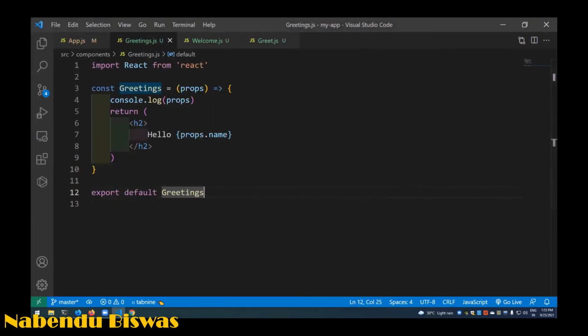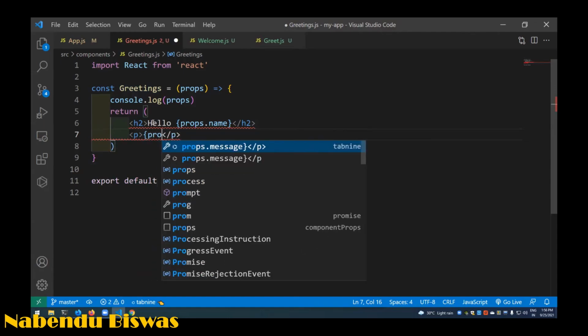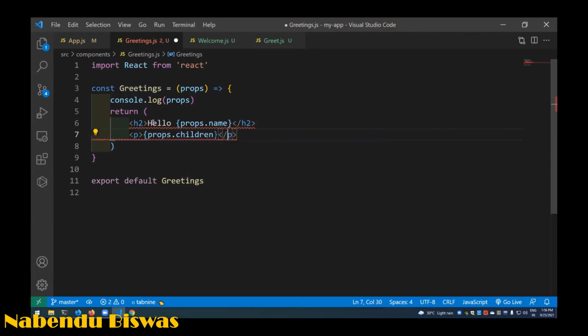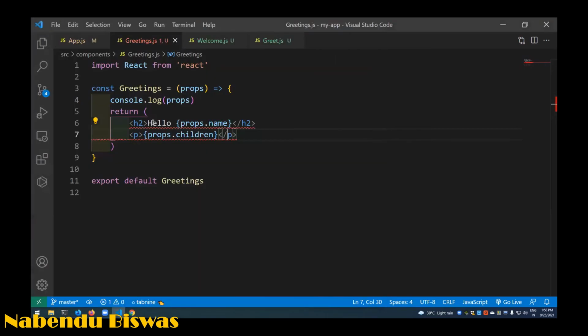Now we can show it, and let us show it. Let this be h2, and let this be p, and props.children. I'll save it, but it will give an error to me. The error clearly says that adjacent JSX elements must be wrapped in an enclosing tag. Do you want to use a JSX fragment? Okay, yes, we do.